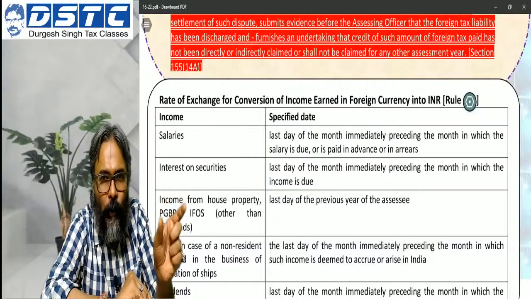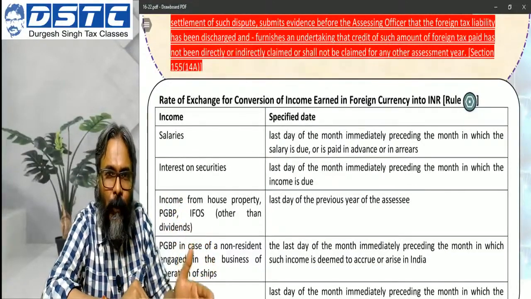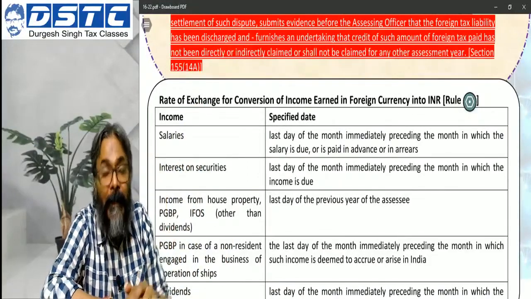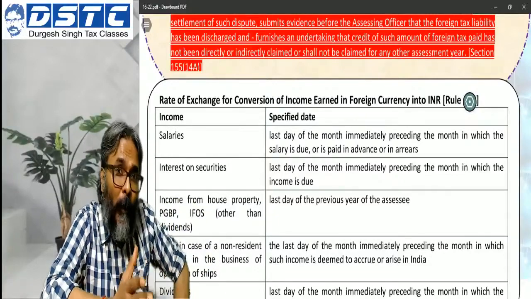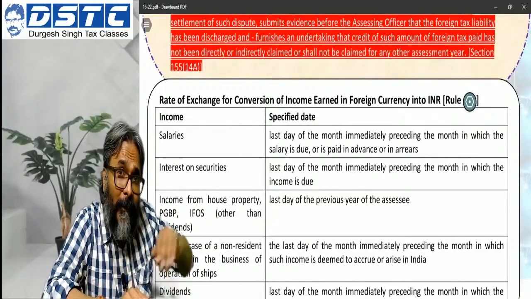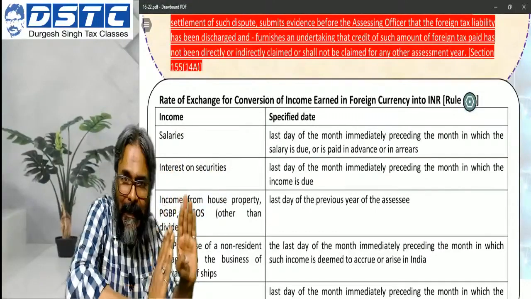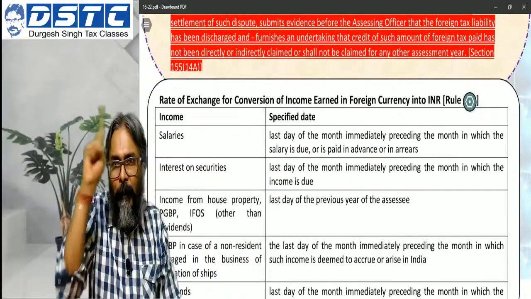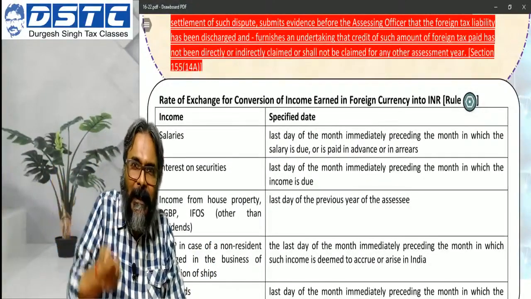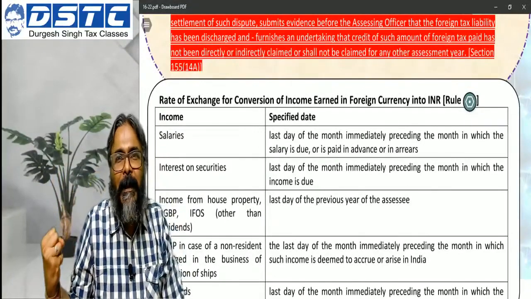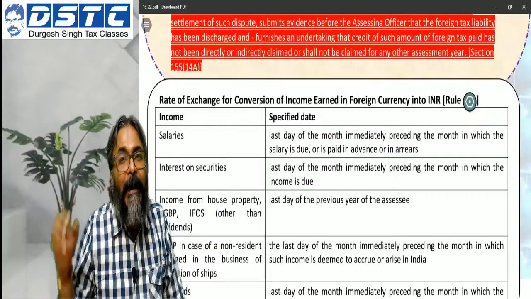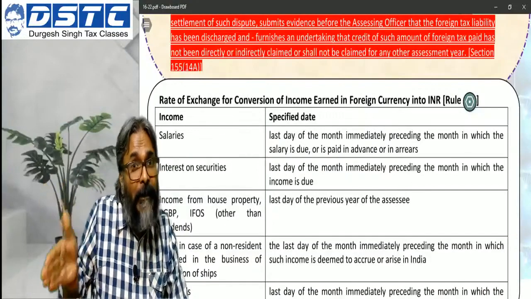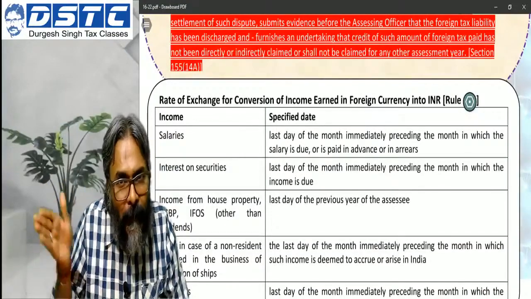The loss from that foreign source is not allowed to be set off as per the law of the foreign country. This information they will also give to you. Then what are you supposed to do in that particular case? Will you keep quiet? No, you will not keep quiet. You will say, to hell with that. Once that income is getting assessed, because you are a resident in India, world income will be assessed. And if world income is assessed, then even that loss will come into your computation of total income, and the computation has to be done in the manner laid down under the Act. So if the Act provides for the set off of the loss, then you have to give the set off of the loss as per the Act.